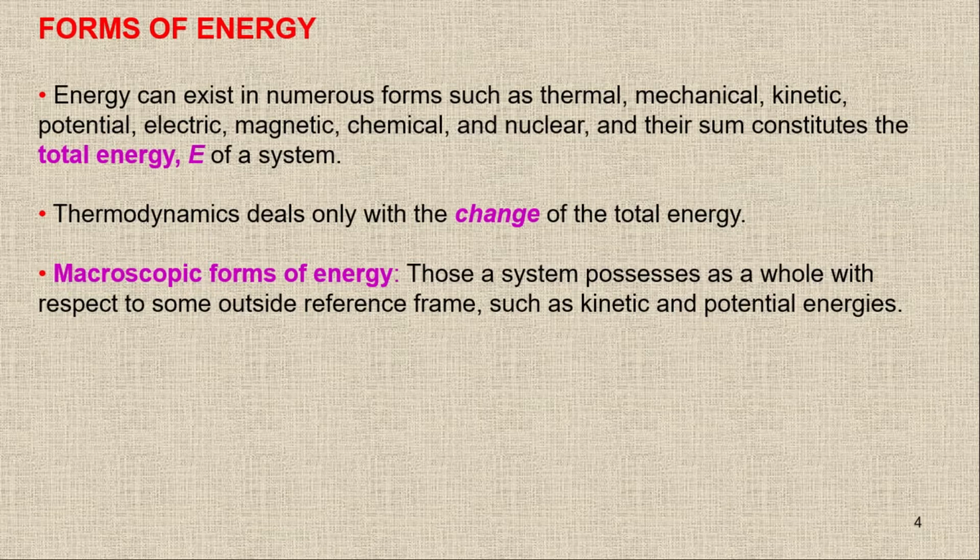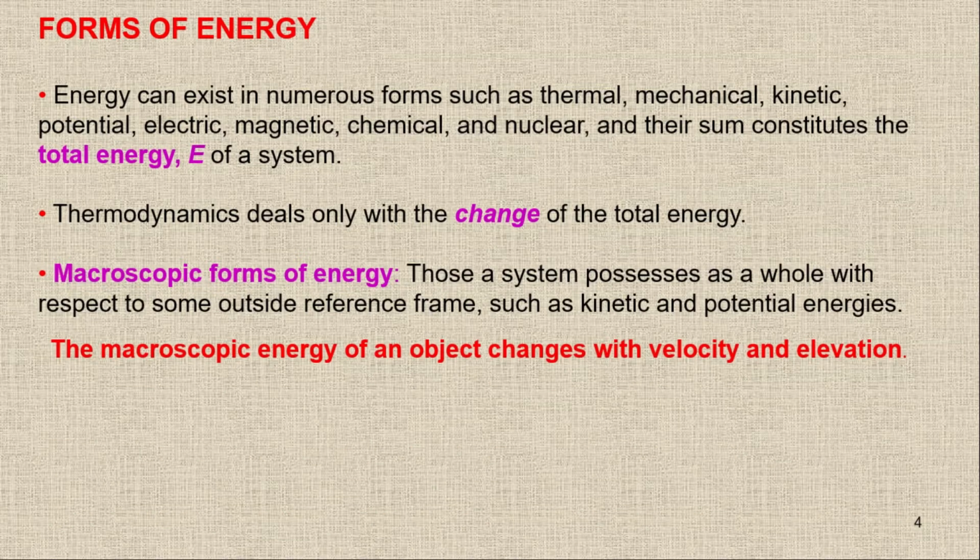The first one is the macroscopic forms of energy, those a system possesses as a whole with respect to some outside reference frame, such as kinetic energy and potential energy. Whenever you check the energies from an outside reference, it will be macroscopic, and it will normally be kinetic energy and potential energy. The macroscopic energy of an object changes with velocity and elevation, because kinetic energy is attached to velocity while potential energy is attached to elevation.